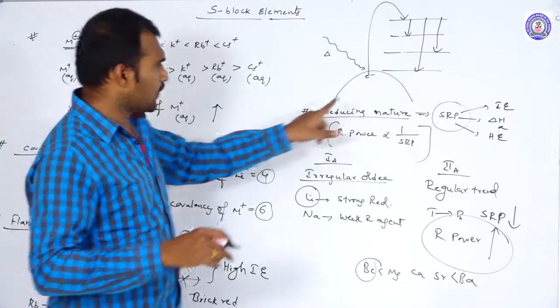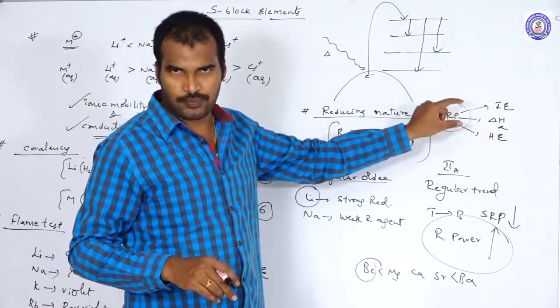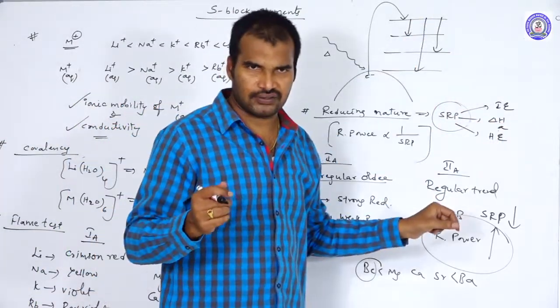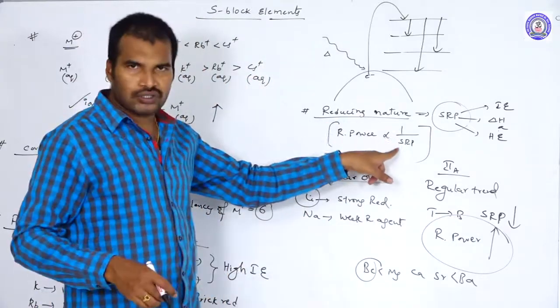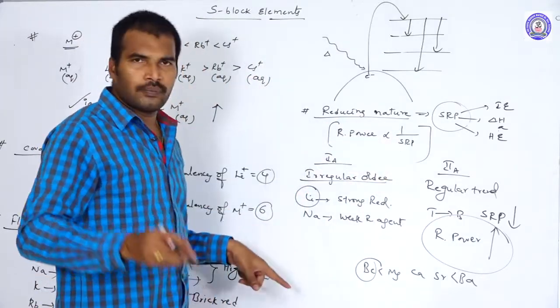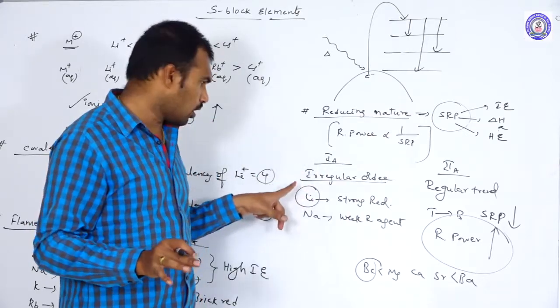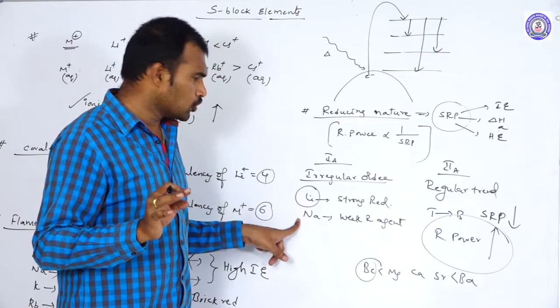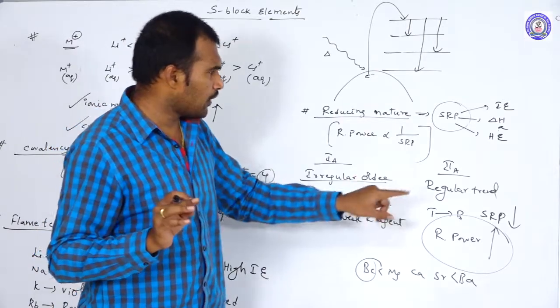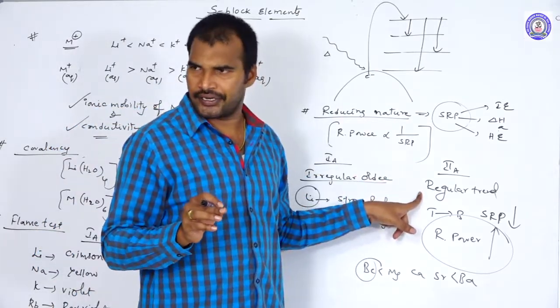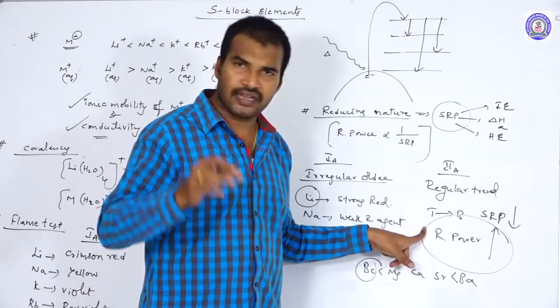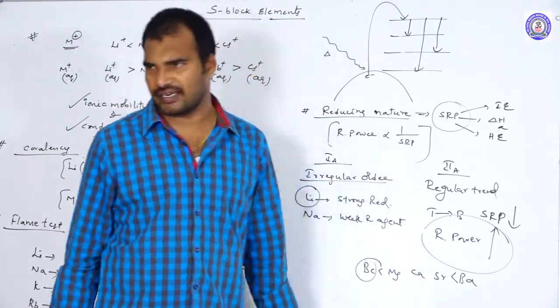So once again, it depends upon SRP value, which itself depends upon three factors, and it is inversely proportional to SRP value. And 1A group elements won't follow a regular order; they follow an irregular order. Among all, lithium is the strongest reducing agent, sodium is the weakest reducing agent. Coming to the 2A group elements, it is following a regular trend. When you go from top to bottom, SRP value decreases, so their reducing power increases.